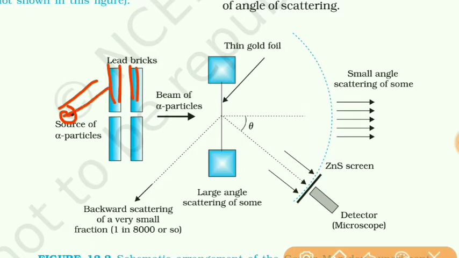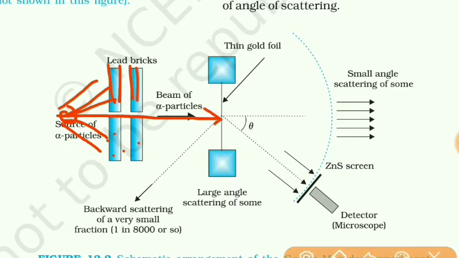Other alpha particles which are not in a straight line are absorbed by this lead brick. Only these alpha particles can come out from this narrow hole, and they move in a straight line and strike this gold foil.